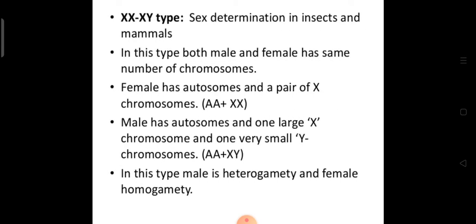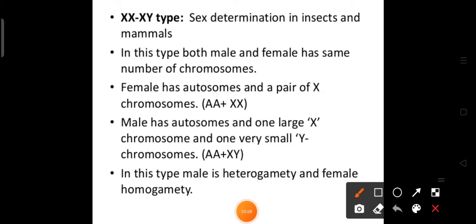Now coming to mammals and other insects, including human beings. Here we see XX-XY type sex determination. Here XX is the female, which is homozygous, and XY is the male. Okay, so the female has autosomes and a pair of X chromosomes.